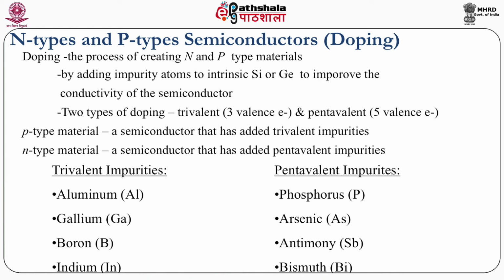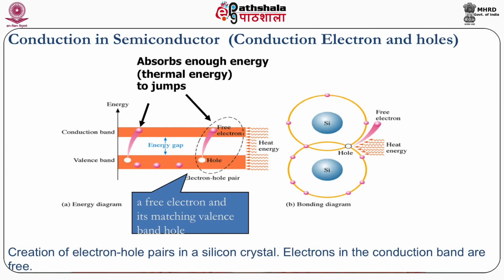Based on which material we are using, a third group element or a fifth group element, that is called trivalent or pentavalent material, we get N-type or P-type materials. If you look at the examples of N-type impurities, those are pentavalent impurities: phosphorus, arsenic, antimony and bismuth. The P-type impurities, which give rise to P-type semiconductors, are aluminium, gallium, boron and indium. If you look into how conduction takes place in the extrinsic semiconductor, that becomes very important. Actually, the idea is that there are charge carriers generated in the extrinsic semiconductor.